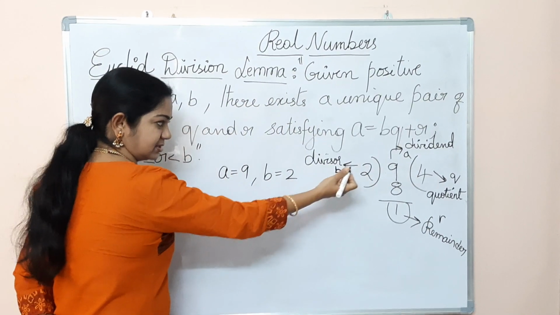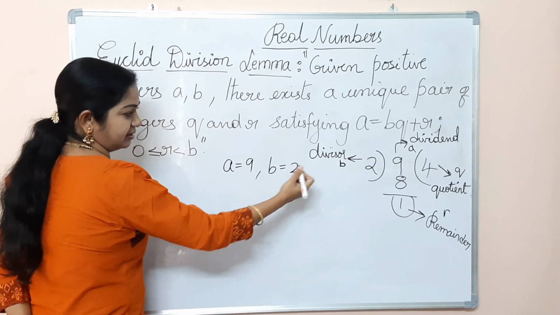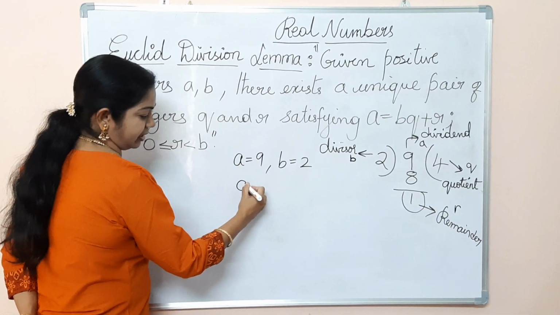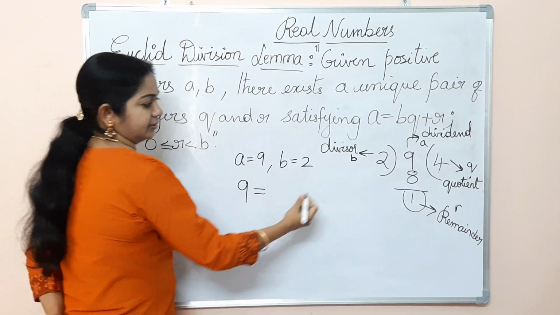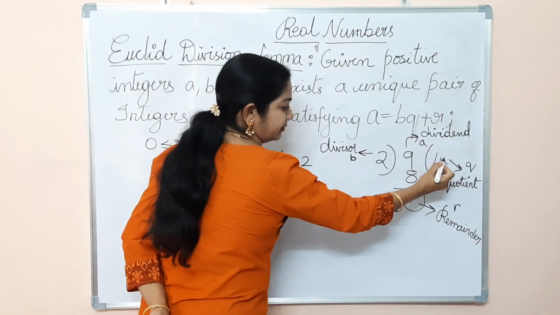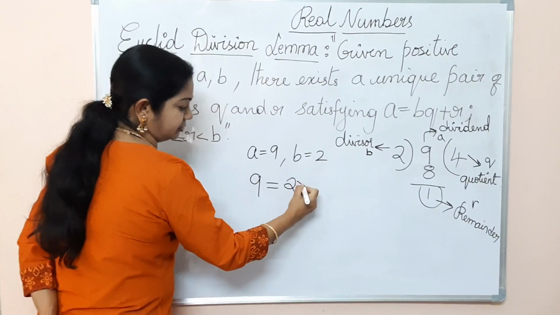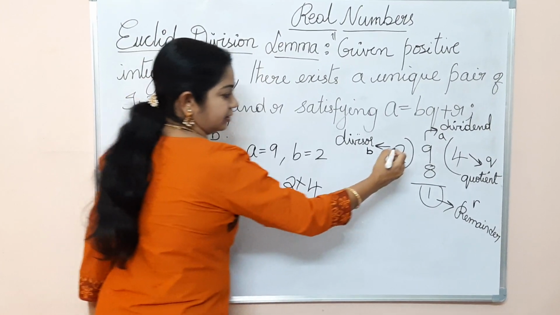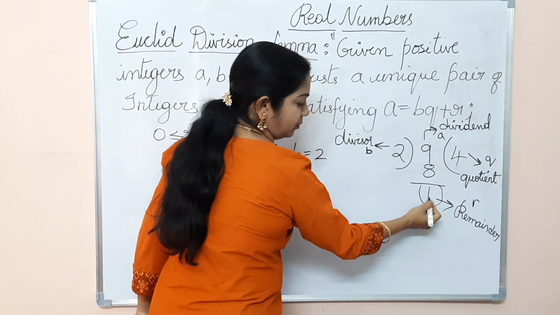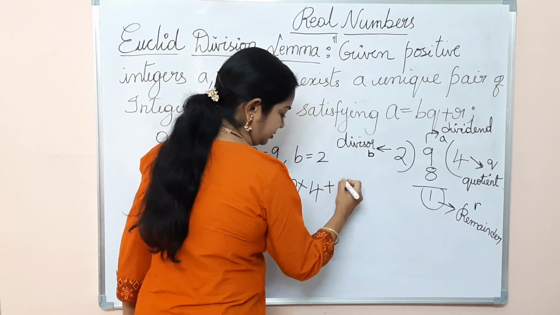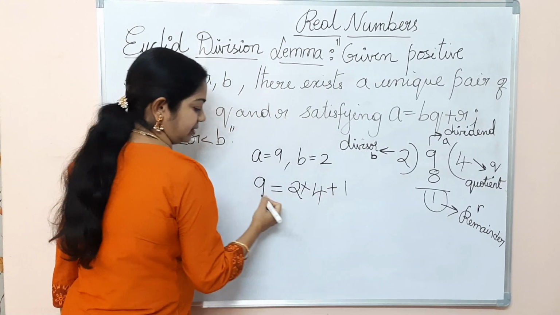So from this simple division, let us write. How did I get 9 here? When 2 is multiplied by 4, 2 into 4, what is remaining? 1. So if I add 1, 2 4s 8 plus 1 is 9.